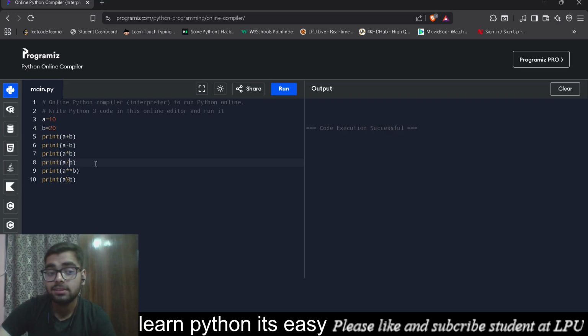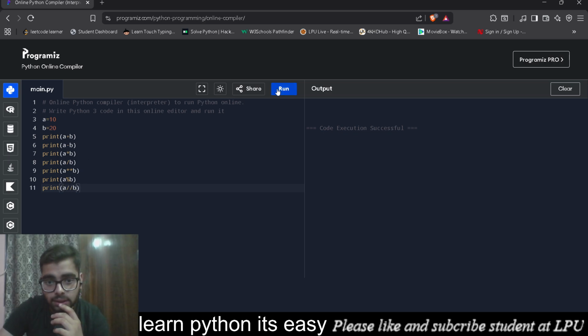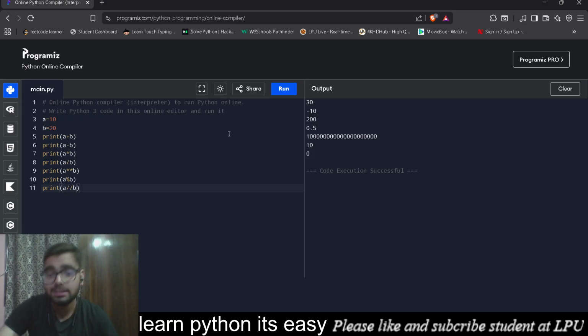Sorry, this one is division. Floor division is a double slash. Okay, so now if I run this, see, we have got our answer. Now let's understand this.